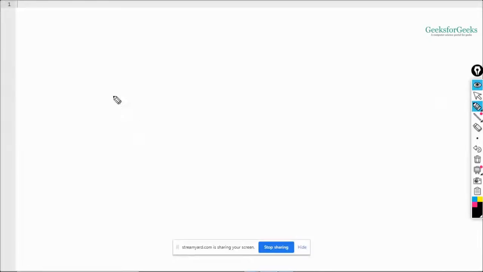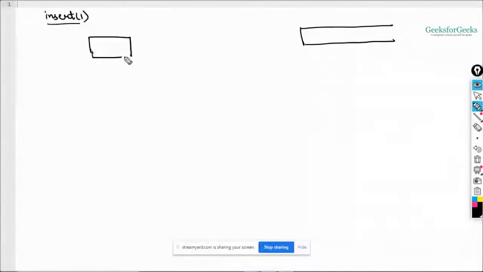The first thing is insertion. Say I want to insert one inside the queue. This is your queue, say it is empty right now. As soon as you implement it with the help of a linked list, a node will be created with data one inside it, and this will be null, right? So one will be inserted here.